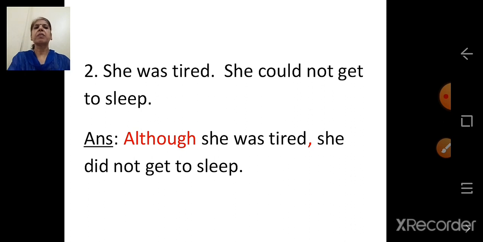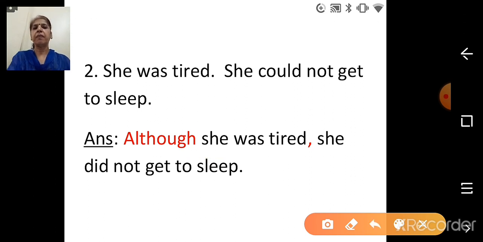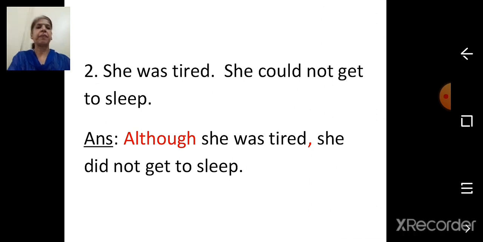So which things you have to keep in mind? Technique is, first thing you have to begin the sentence with although. She was tired. Which punctuation mark? Comma. It is in place of this full stop. So the next letter will be small. Here the second sentence is beginning, so first letter is capital. Here it is small. She did not get to sleep. One full stop at the end. So these things also we have to keep in mind. Although she was tired, she did not get to sleep.